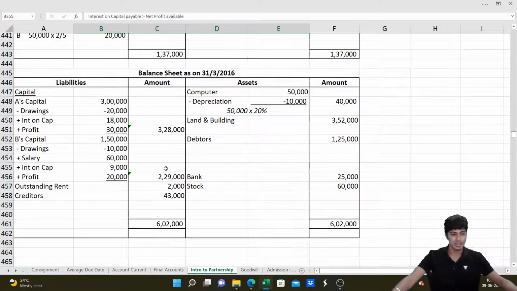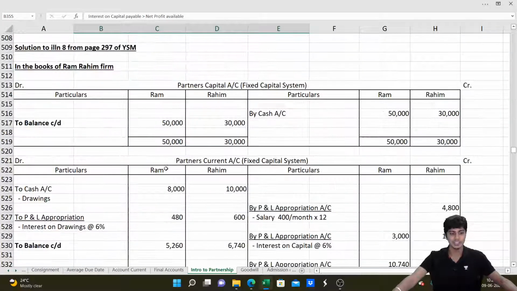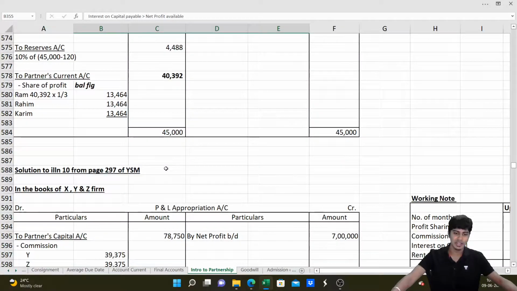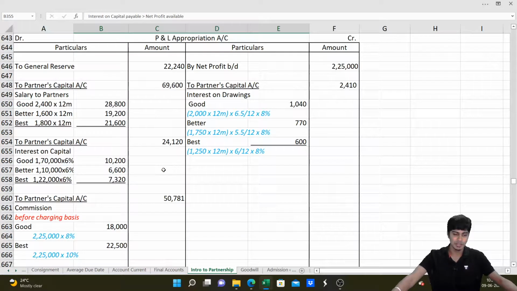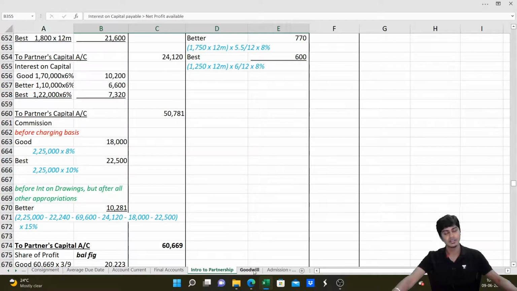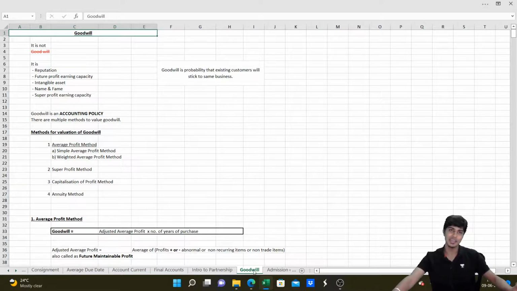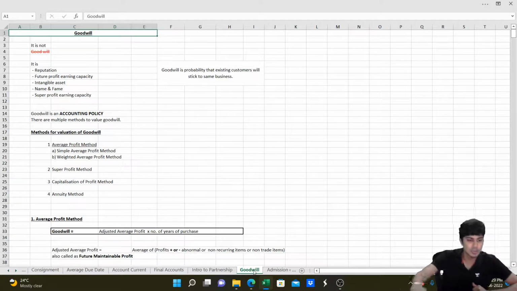So I hope you are all now clear with the introduction of the partnership part. If you are clear with the introduction of partnership, let me now take you to the goodwill part, and then we'll do admission, retirement, and death. I hope it's all going good and fantastic. The recording is great. Chalo, let's now go to goodwill.